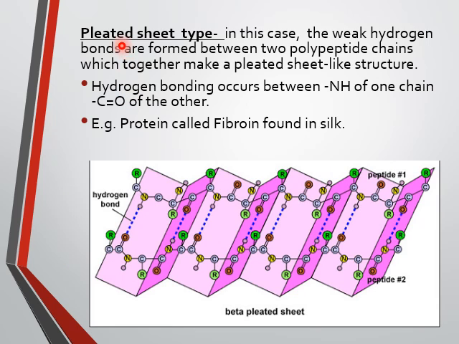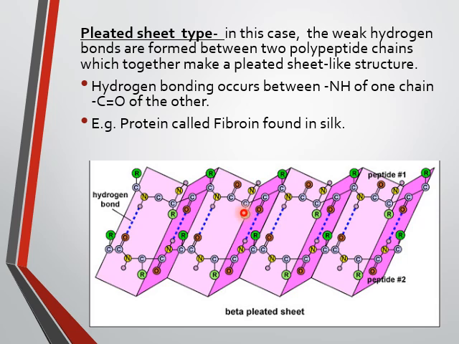Second is the pleated sheet type. In this case, weak hydrogen bonds are formed between two polypeptide chains. Here you have two polypeptide chains, this is one, this is the second, and in between they are attached by hydrogen bonds. One is of the NH group, that is amino, and the other is of the carboxyl group.